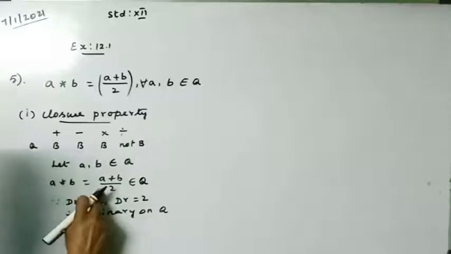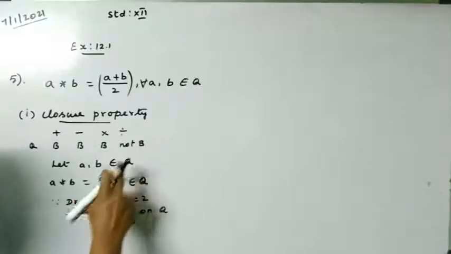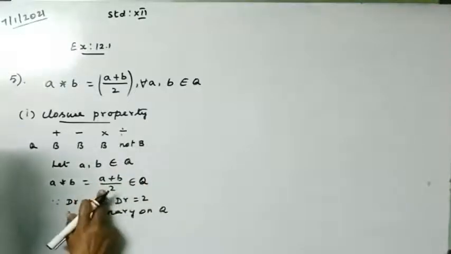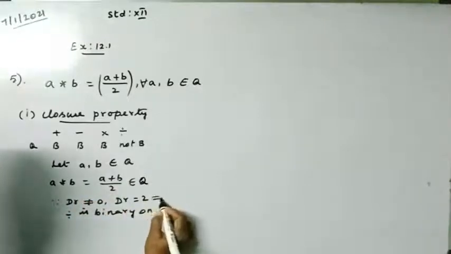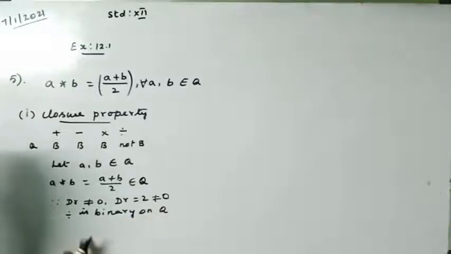Because 0 can come, we say not binary. Here 0 does not come, they have given 2, and 2 is not equal to 0. So it is binary on Q.